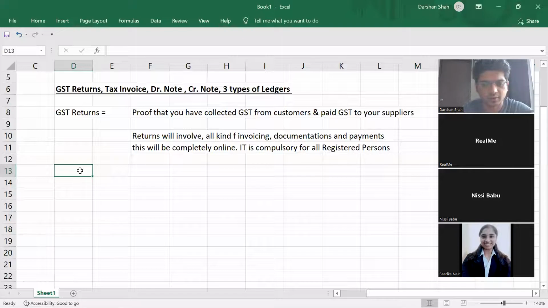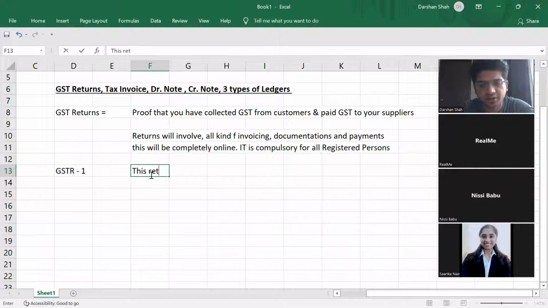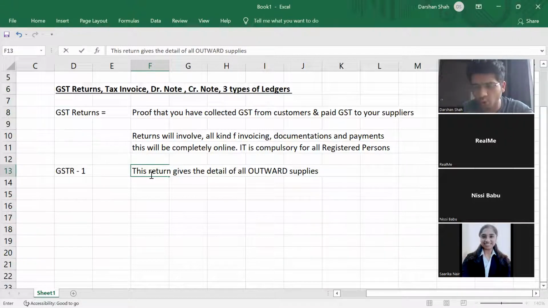GSTR1. GSTR1 is your first return, and it gives the detail of all outward supplies. Now you guys know outward supplies means what? Purchases or sales.